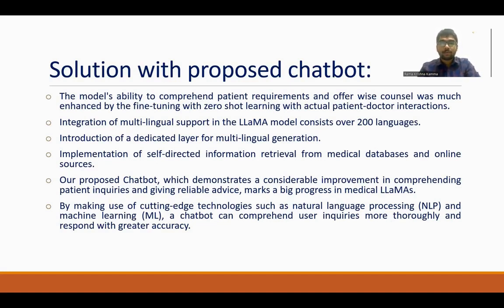In our proposed chatbot, we demonstrate a considerable ability to comprehend patient inquiries and give relatable advice, which marks big progress in medical LLMs. Finally, in the fifth enhancement, we are using up-to-date, cutting-edge technologies like natural language processing and machine learning, so the chatbot comprehends user inquiries more thoroughly and responds more accurately. These are the five enhancements in our chatbot, which we will see in our future slides.